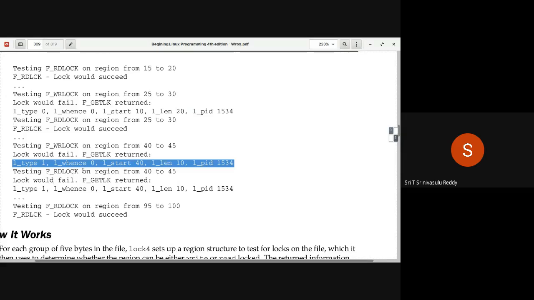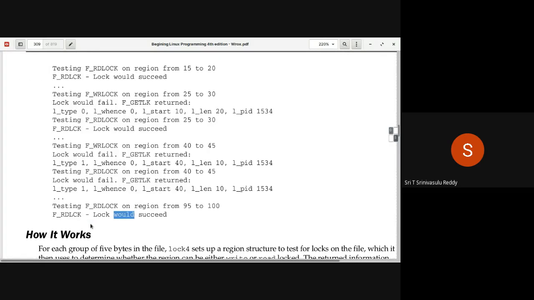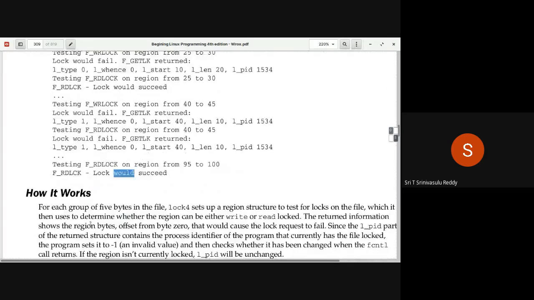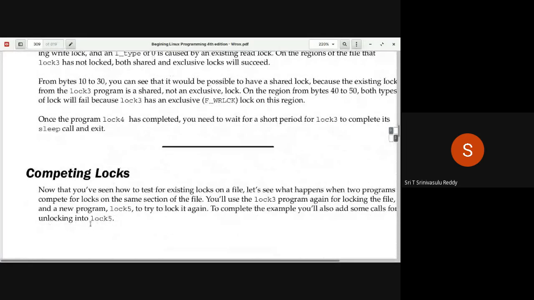So testing F_RDLCK on the region from 40 to 45, the lock would fail, because an exclusive lock is already applied on that particular area. Even a shared lock is not possible on that. It will continue like that, right up to 95 to 100. So it's going to continue in this particular manner. I think all of you are following what's going on, and in fact, I asked you to go through that.